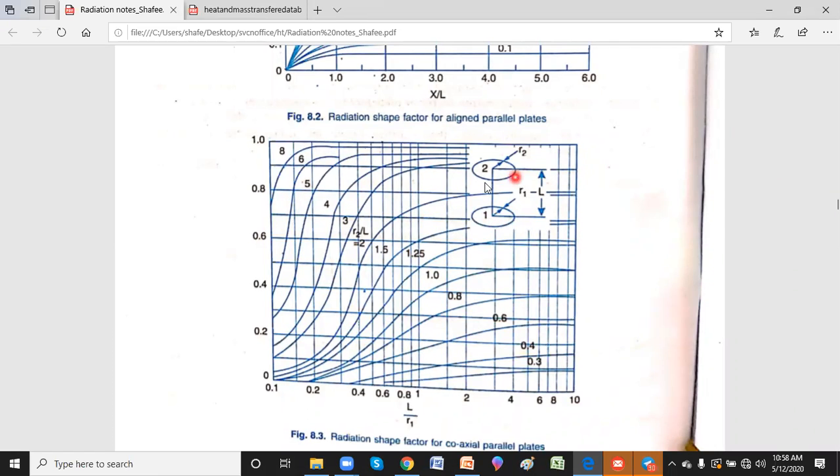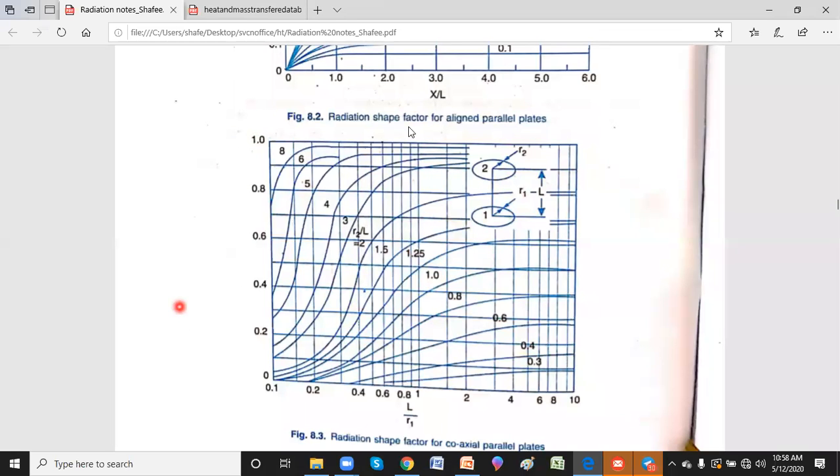This is like your cylinder, if you assume. The top surface is a circle, and the bottom surface is a circle. Now, what is the radiation heat transfer between 1 and 2? They'll be asking. L by R1 is the x-axis here. We know L and R1. Obviously R2 by L is the parameter here. If I am able to find it out, the chart gives you the left side, which is nothing but your shape factor.